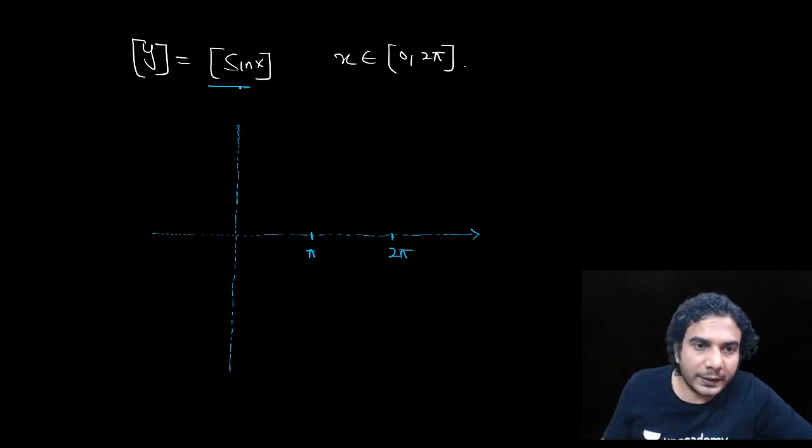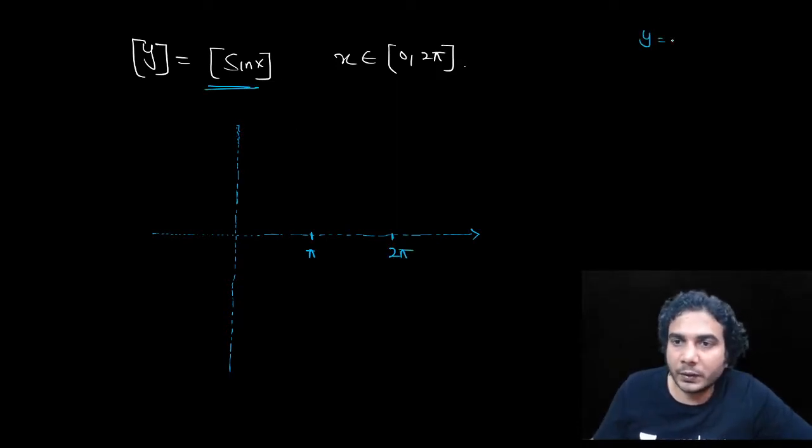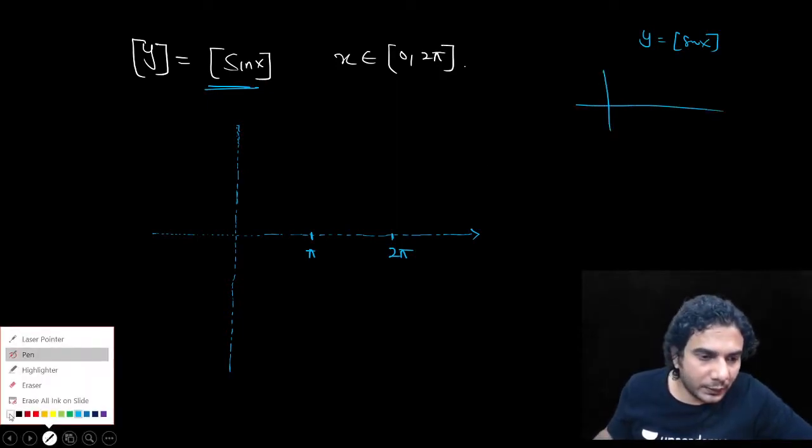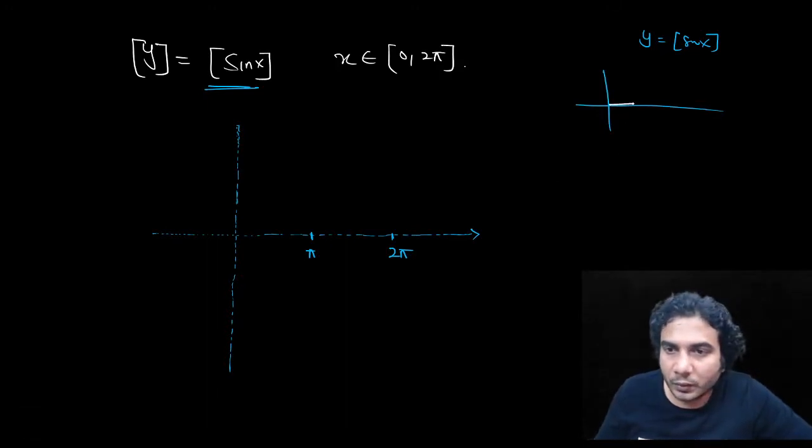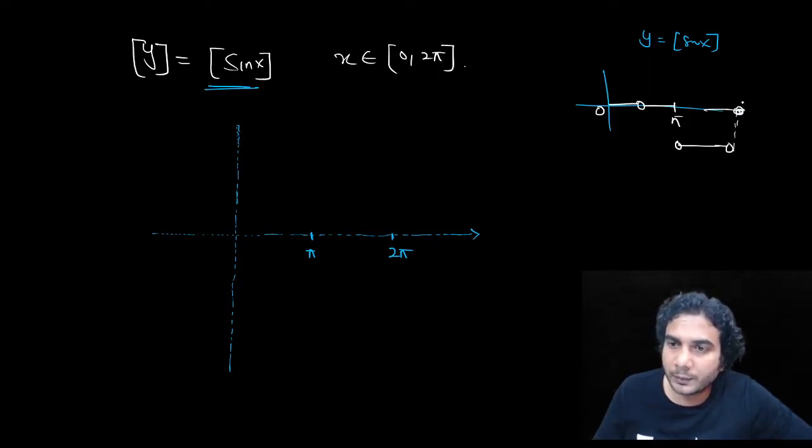First, let's plot y is equal to greatest integer of sine x. It was like this: 0 for all these values between 0 to pi, and minus 1 for all these values between pi up to 2 pi.